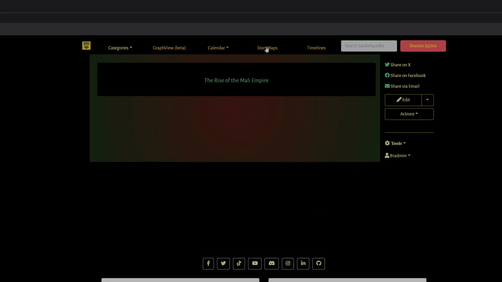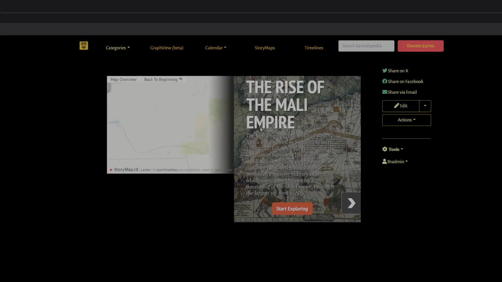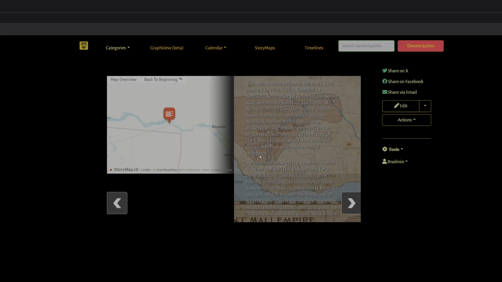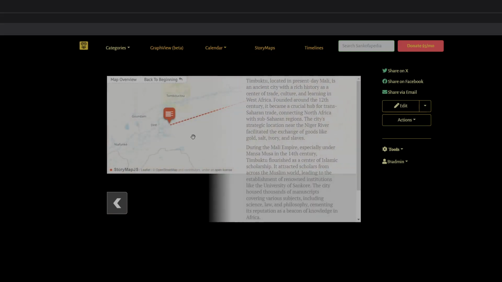The next section is story maps, and these are basically Google Docs spreadsheets, basically where you can fill in the information and create content for creating like a story map and to map locations on a map and have them work with the rest of the website. I will create a separate video on how to do the story maps and also the timelines as well.